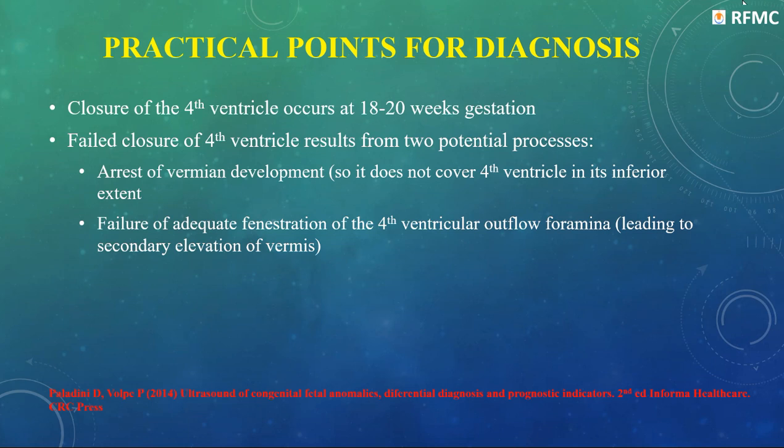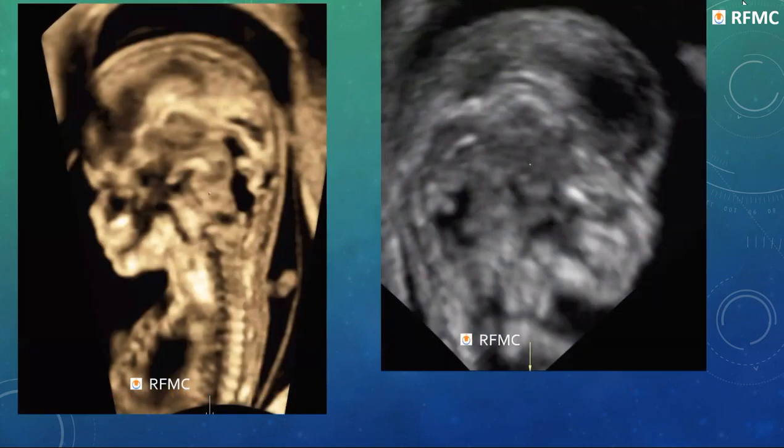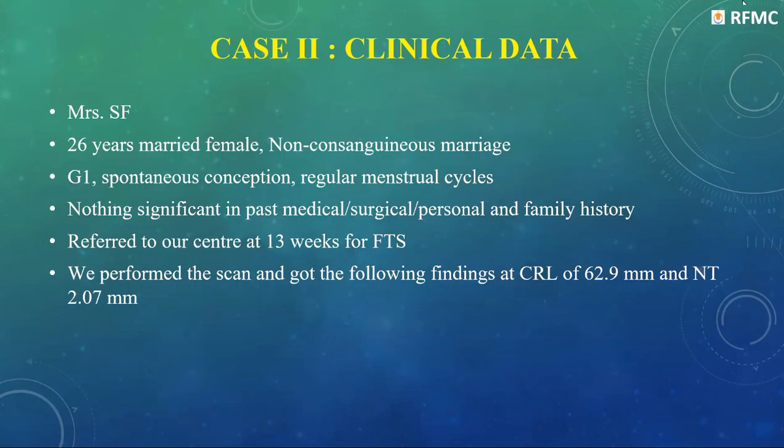And the Blake's pouch will continue to extend and it will lead to secondary elevation of the vermis and the Blake's pouch cyst if the fenestration of the foramina of Luschka does not occur. Now, this is the normal anatomy of the vermis in a 13-week fetus. We can see the aqueduct of Sylvius, the tectum, the midbrain, pons, medulla, and then this is the fourth ventricle. This is the Blake's pouch, vermis, area membranacea anterior and posterior.